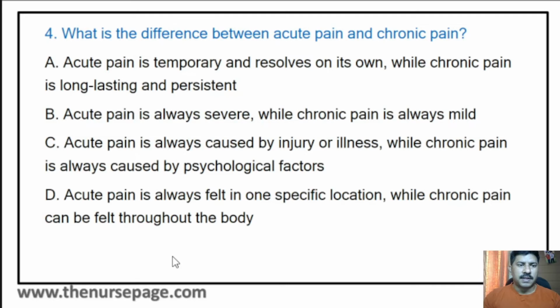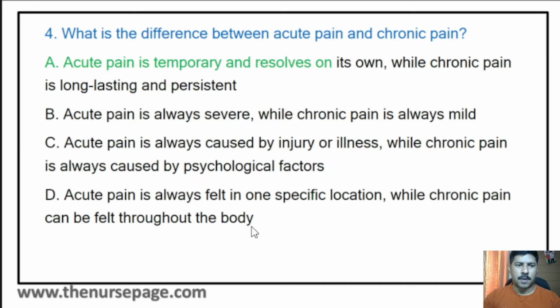Fourth question: what is the difference between acute pain and chronic pain? Acute pain is temporary and resolves on its own, while chronic pain is long lasting and persistent. Acute pain is always severe, while chronic pain is always mild. Acute pain is always caused by injury or illness, while chronic pain is always caused by psychological factors. Acute pain is always felt in one specific location, while chronic pain can be felt throughout the body.